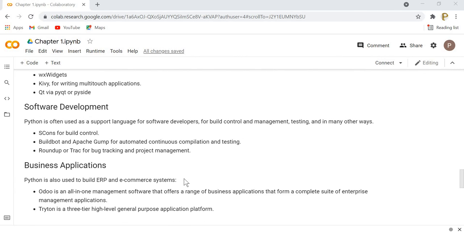Now similarly, Python has been used in the field of software development, obviously. Python has many packages and software available to speed up the process of software development, for testing, and for deployment as well. There are also uses of Python in business applications. There are many e-commerce systems and enterprise resource planning systems built using the Python programming language. One platform mentioned here is the Odoo platform, and there is the Tryton platform. So these are the domains in which Python has been used.